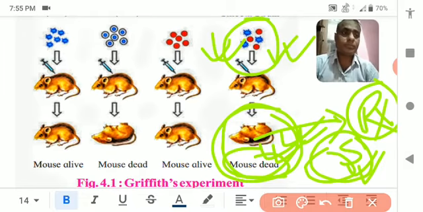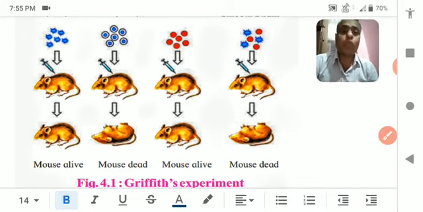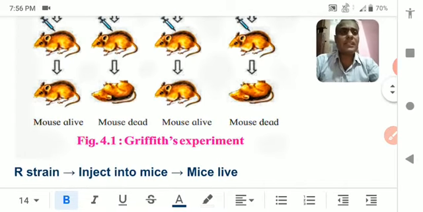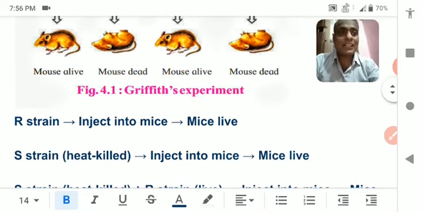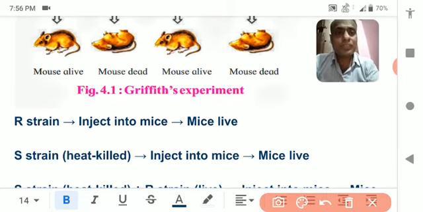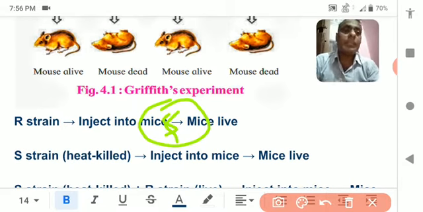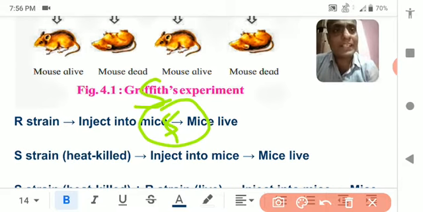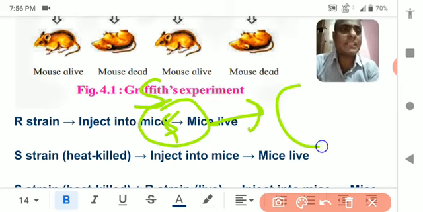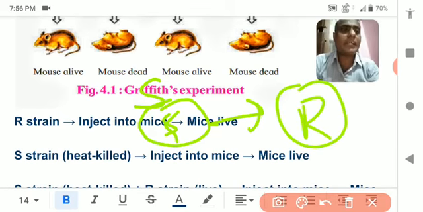He was amazed and wondered what the reason for the change of R into S was. There must be something in the heat-killed S bacteria which changes the R bacteria into S.